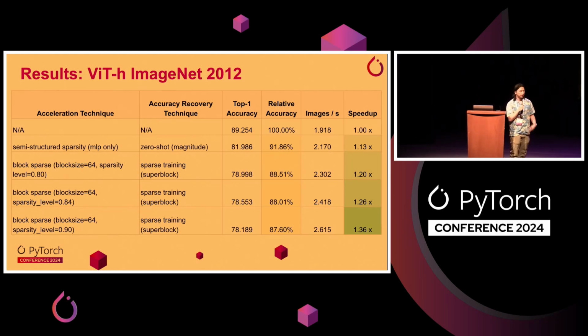And then with zero-shot pruning, we get pretty good results, like 91% of the original accuracy. And then for superblock, we get a little bit worse performance, like 78%. I think this is because our ImageNet training script is not very good. But we get much faster speedups, up to 1.36x at 90% sparsity.